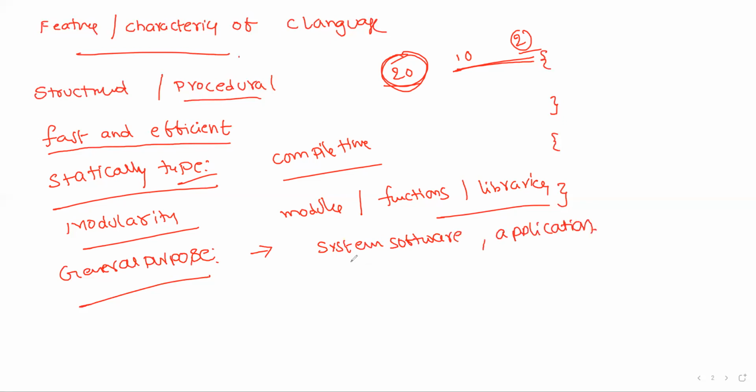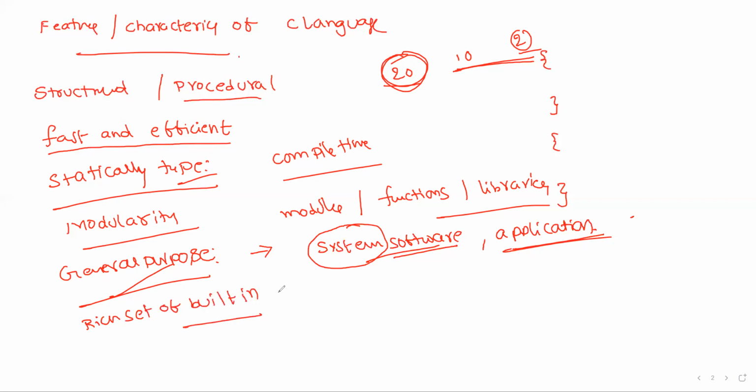What is the meaning of this? We are designing software for system purposes or for a specific application. This is an operating system. This is, for example, some compilers or databases or Android, etc. So that is the way C language is called a general purpose language, and C language contains a rich set of